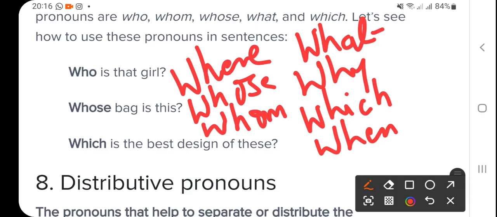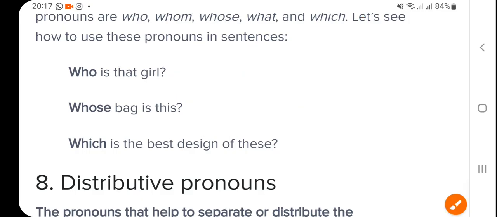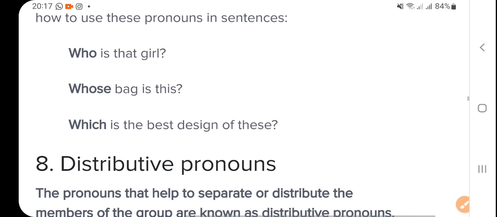These are the 3 and these are the 4, 7 and where. What, why, when, which, right? Which, what, why, which, when, where, whose, whom, and how. Which, when, where, whose, whom, and one more WH is remaining here. That is also called relative pronoun, interrogative pronoun.